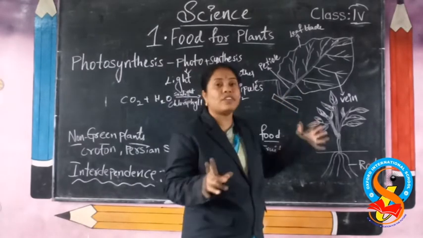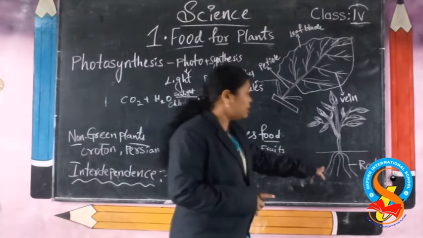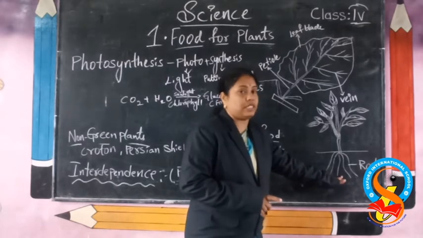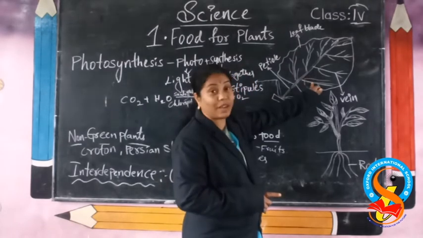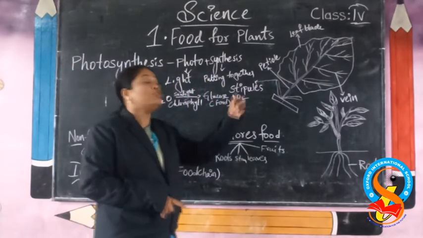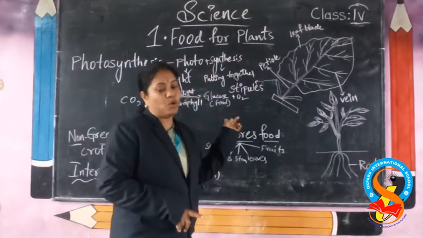In the presence of sunlight, air and water, the plant prepares food of its own. It absorbs water through roots and air through stomata.